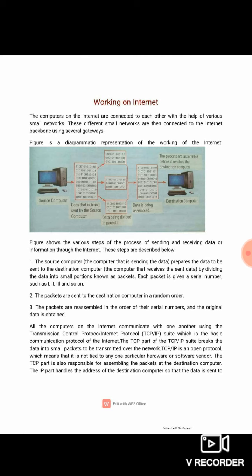The data is in the form of 0101, that is the digital form of the message. Here we also know that there are 2 types of modem, internal modem and external modem. The source computer has an internal modem, and the destination computer's modem acts as an external modem for the source computer.